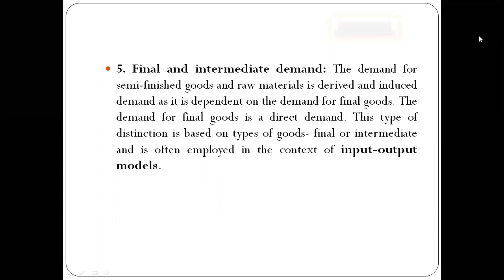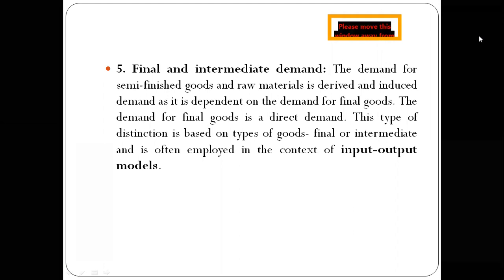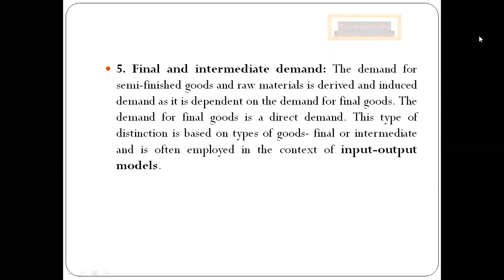Then we have final and intermediate demand. The demand for semi-finished goods and raw material is derived and induced demand, as it is dependent on the demand for final goods. So the demand for final goods is a direct demand. So this type of distinction is based on the type of goods, whether it is final or intermediate goods, and is often employed in the context of the input and output model.